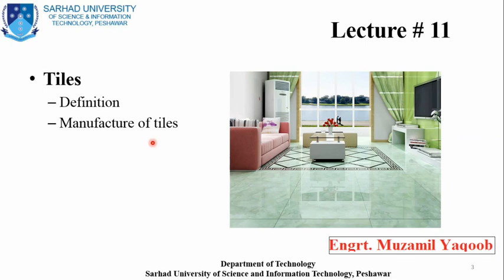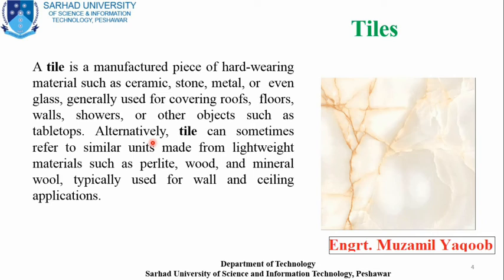So let's start. The question raised: what is a tile? As we know, in our daily life we can see tiles in our homes, right?